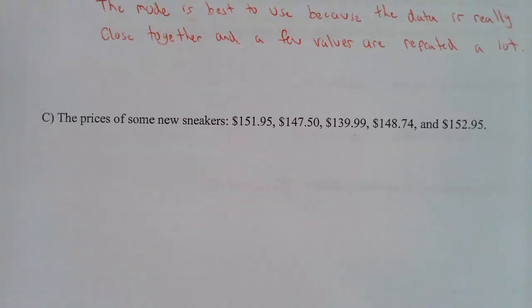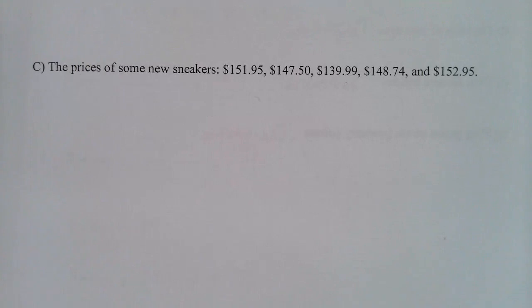Again, like I said, some of these are debatable. If you look at the next one, the prices of some new sneakers. If you say mode for this, that makes no sense because there is no mode. So you definitely don't want to use the mode. But I'm going to say that the mean is best to use because the data is a little spread out and there's no mode and there's no outlier.